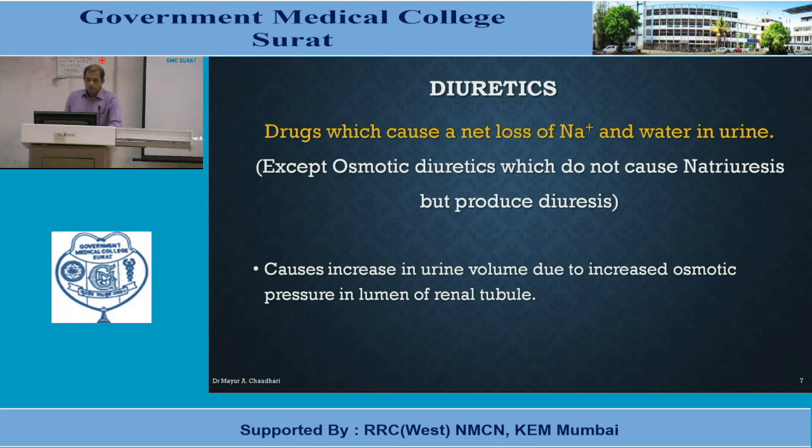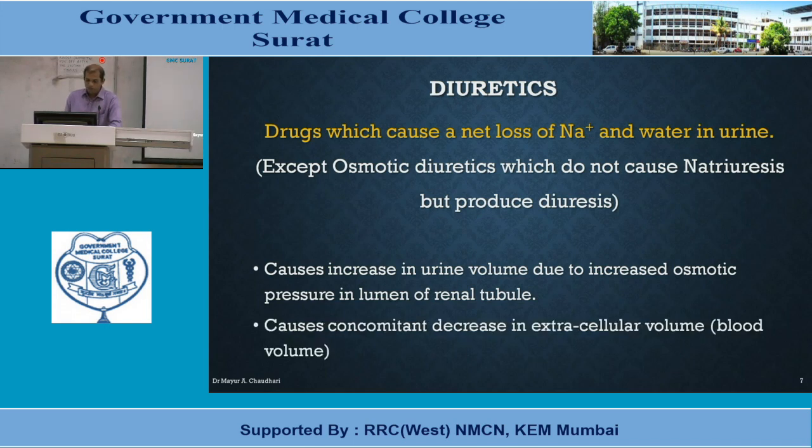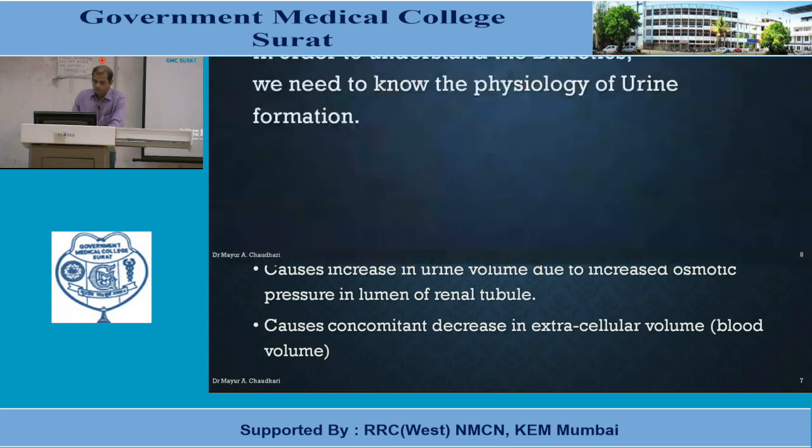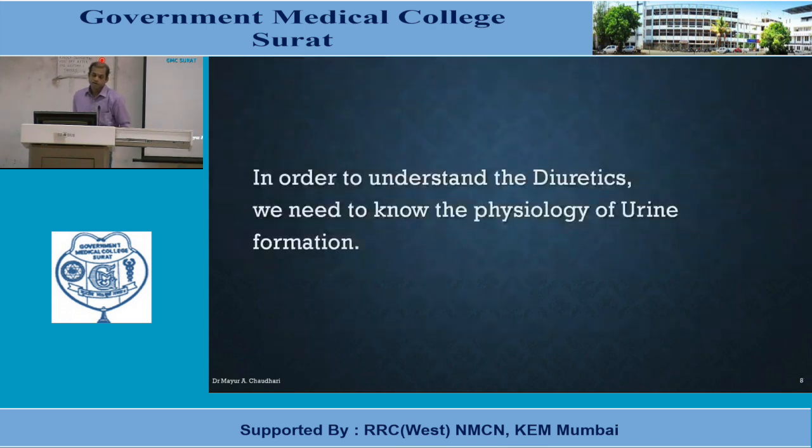This osmotic diuretic causes an increase in urine volume due to increased osmotic pressure in the lumen of the renal tubule and causes a concomitant decrease in extracellular volume or blood volume. So that is diuretics. In order to understand the diuretics, we need to know the physiology of urine formation.